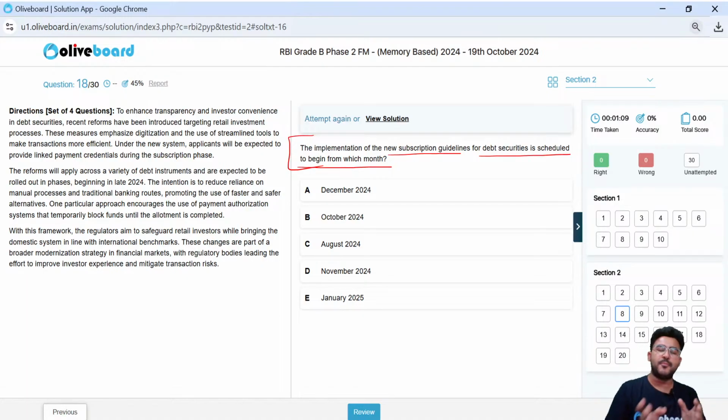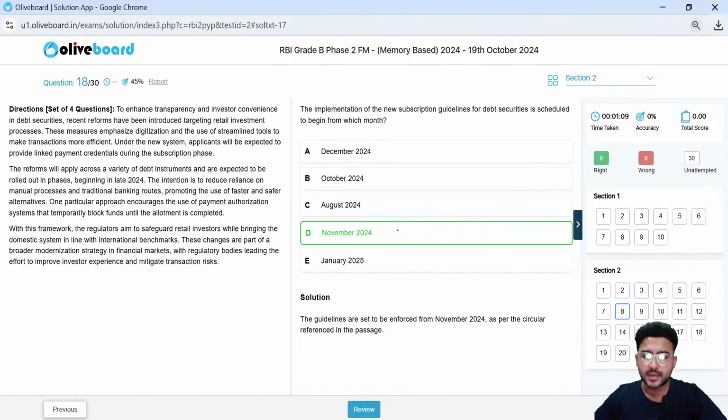However, for every important circular or news, we must remember the date as well as limits, right? Limit is more important. However, we have seen in the previous year questions that they are asking dates as well, right? What is the correct choice here? November. So from 1st November 2024 they have implemented this guideline.